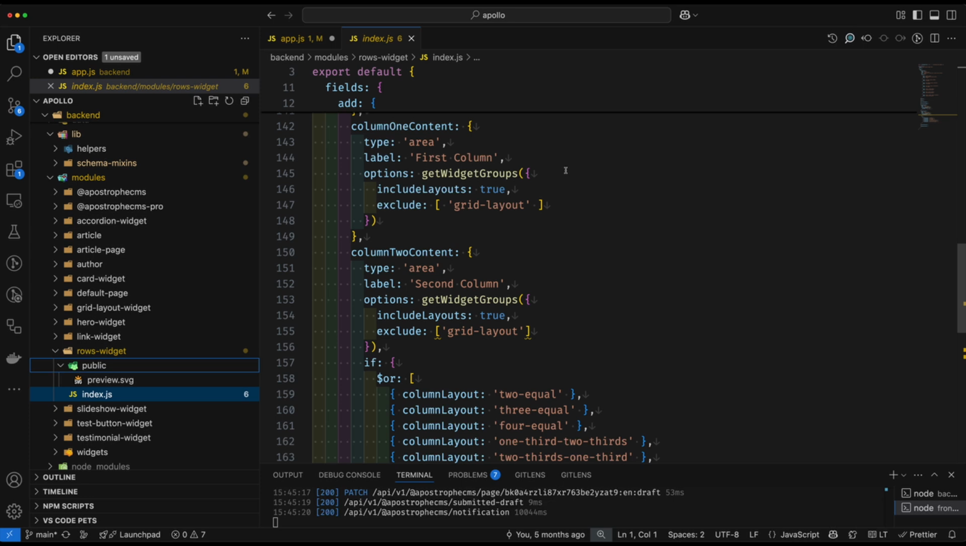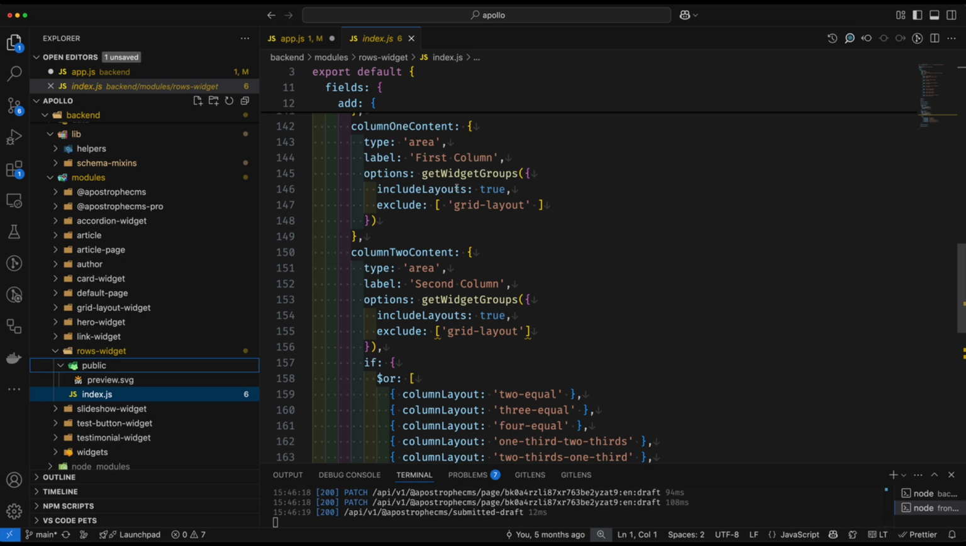And then we're passing in for the options, where we would normally pass in a list of our widgets, this getWidgetGroups helper function. In that getWidgetGroups helper function, we're saying that we do want to include the layouts, but we're going to get rid of the grid layout. Remember, as I pointed out in the previous video, we don't want the editor to create some kind of layout where they have a column inside of a grid inside of a column. That gets a little bit crazy or looks a little bit broken and is hard to style for responsiveness. So we're just excluding that particular layout.